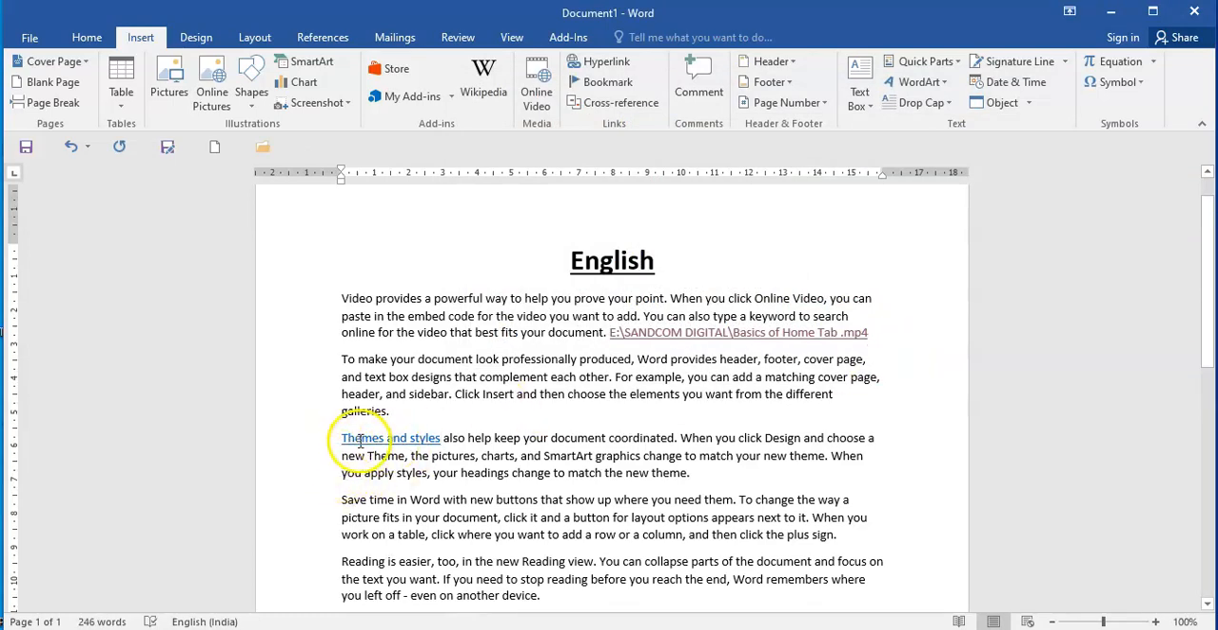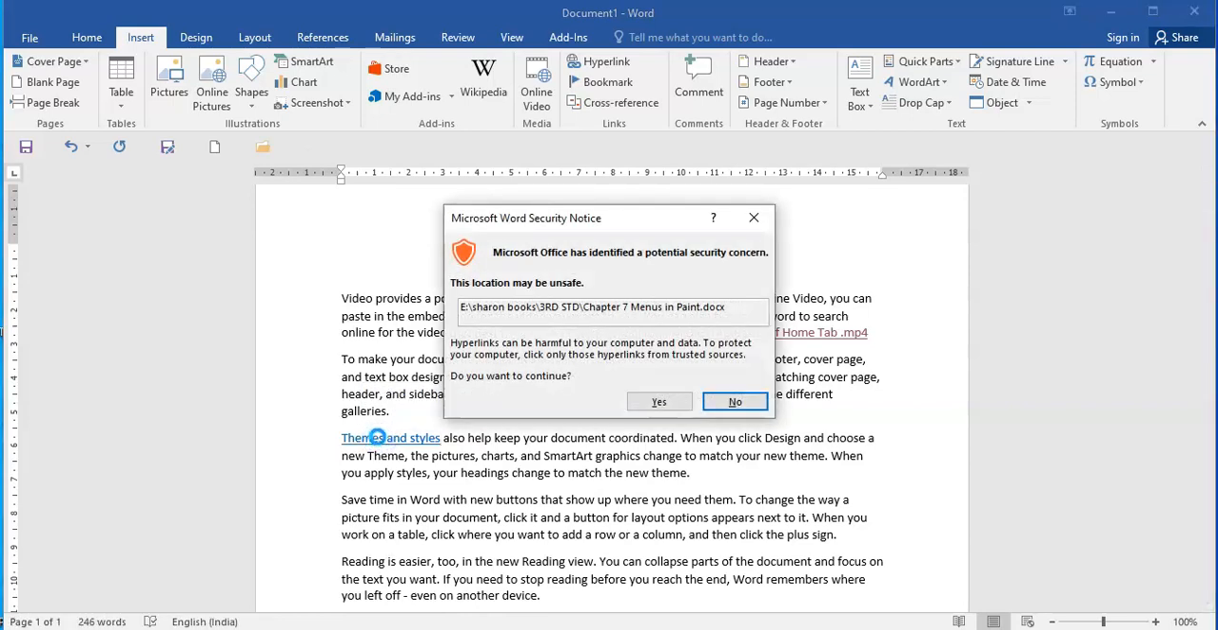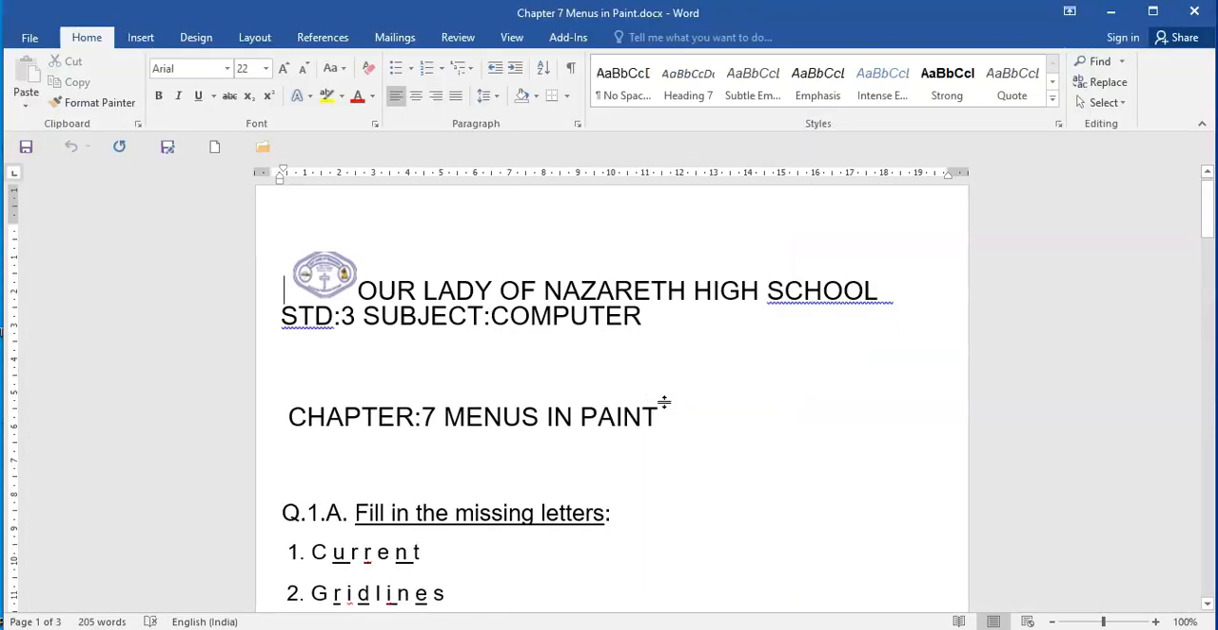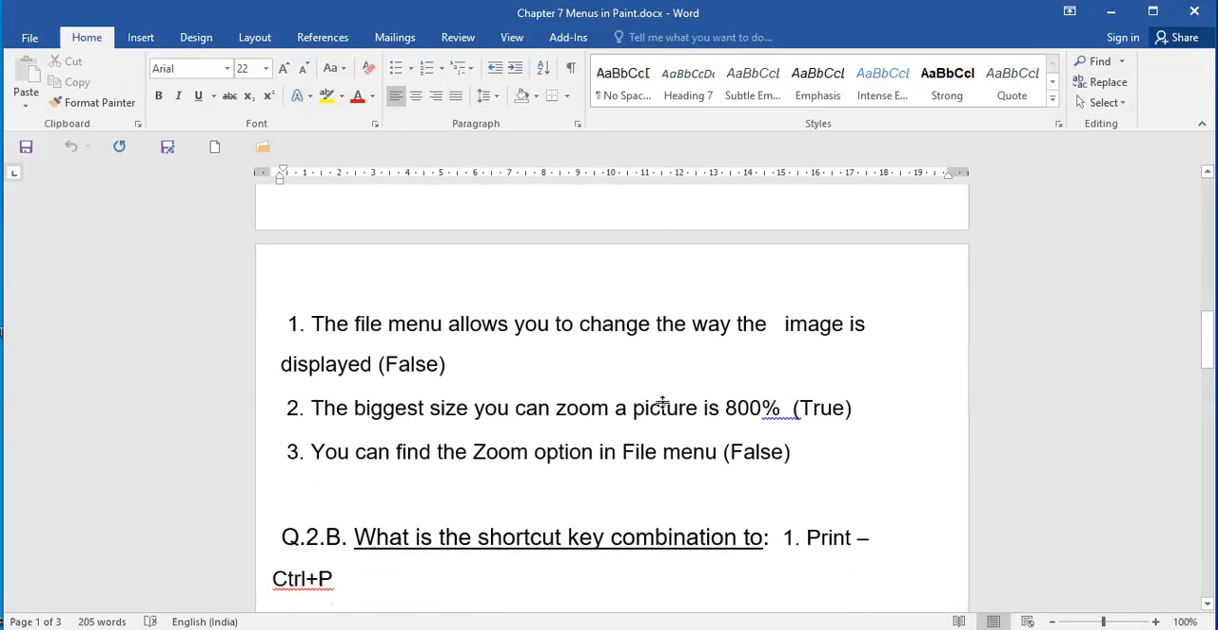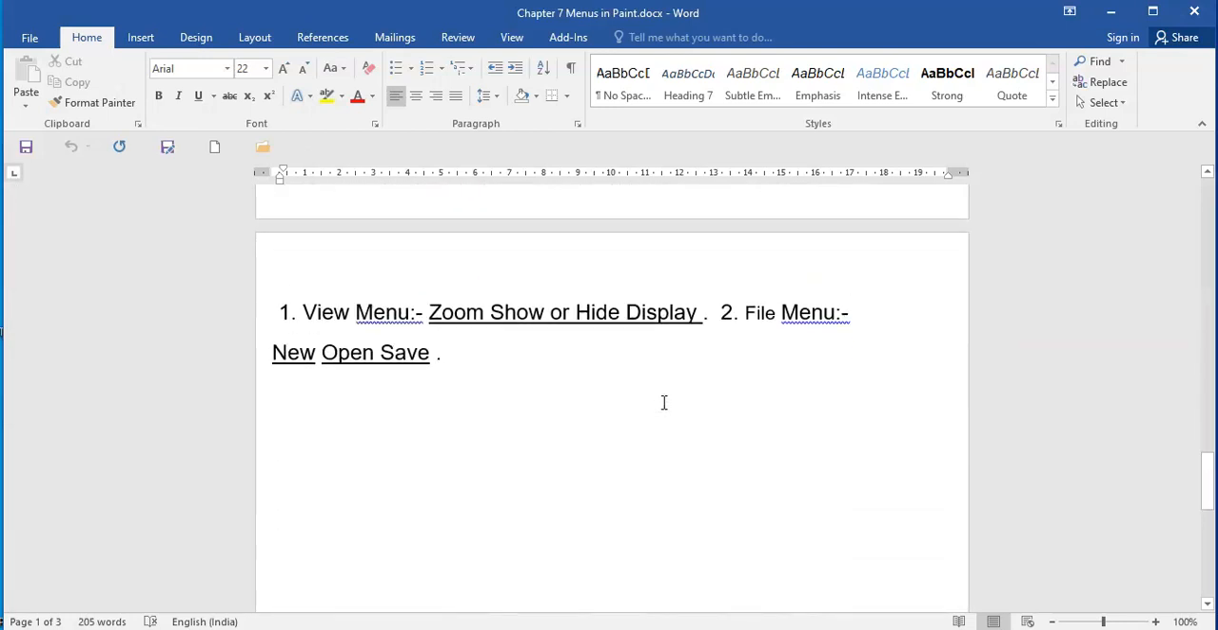Now when I click here, you see, children, I am not getting the file name or the path. It is just showing me a certain link over here, just a highlight of a hyperlink. So what I do is click on the Control key and click. Again the same message comes, so I say yes, because it's my own computer file. You see, I had prepared some notes for the third standard. So here, this is the file.